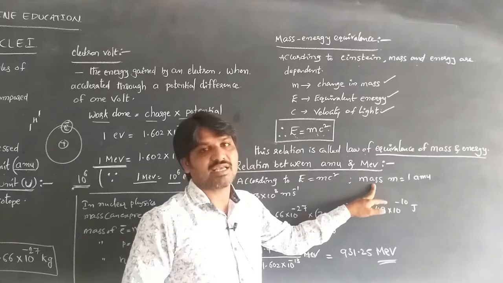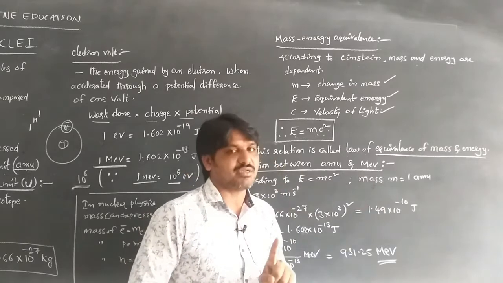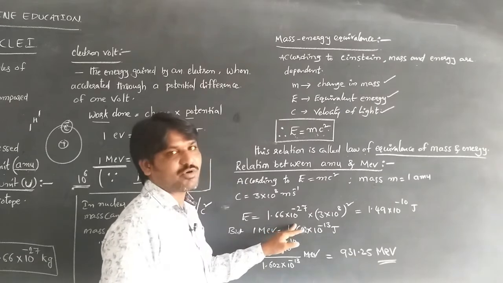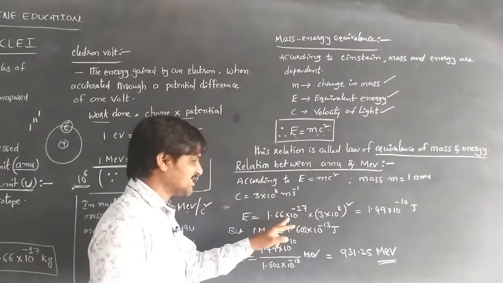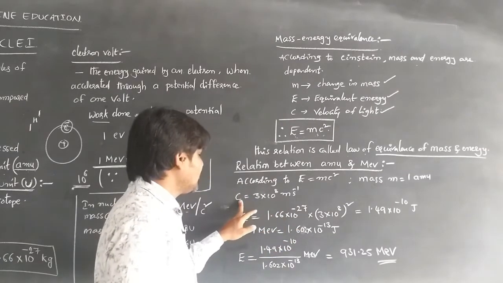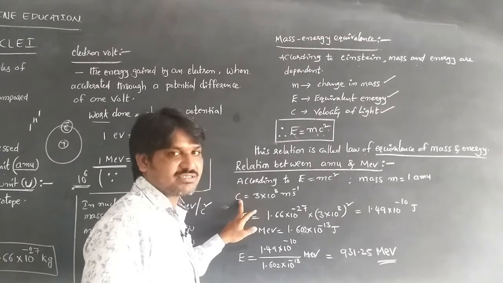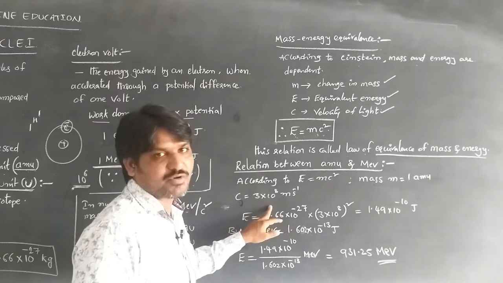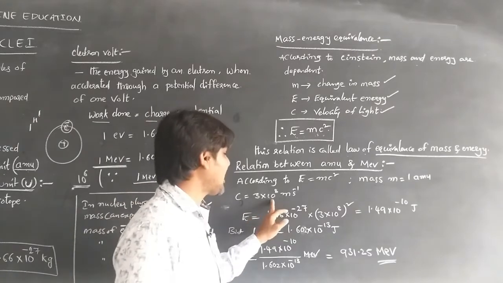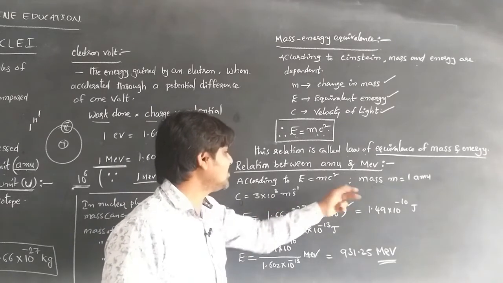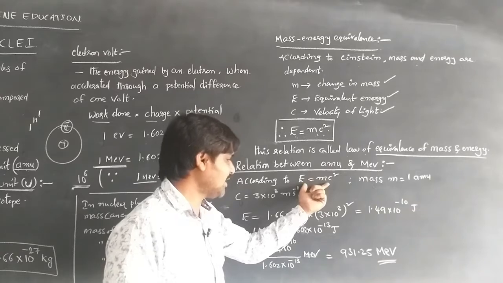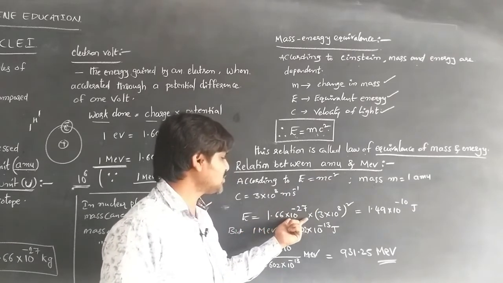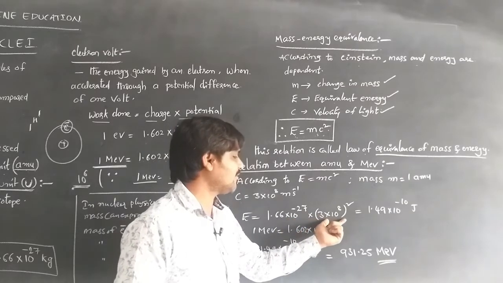We know the mass we are taking is 1 atomic mass unit, whose value is 1.66 into 10 to the power of minus 27 kg in SI units. Here the velocity of light is 3 into 10 to the power of 8 meter per second. By substituting these values in the equation E = mc square, E is equal to 1.66 into 10 to the power of minus 27 into (3 into 10 to the power of 8) whole square.